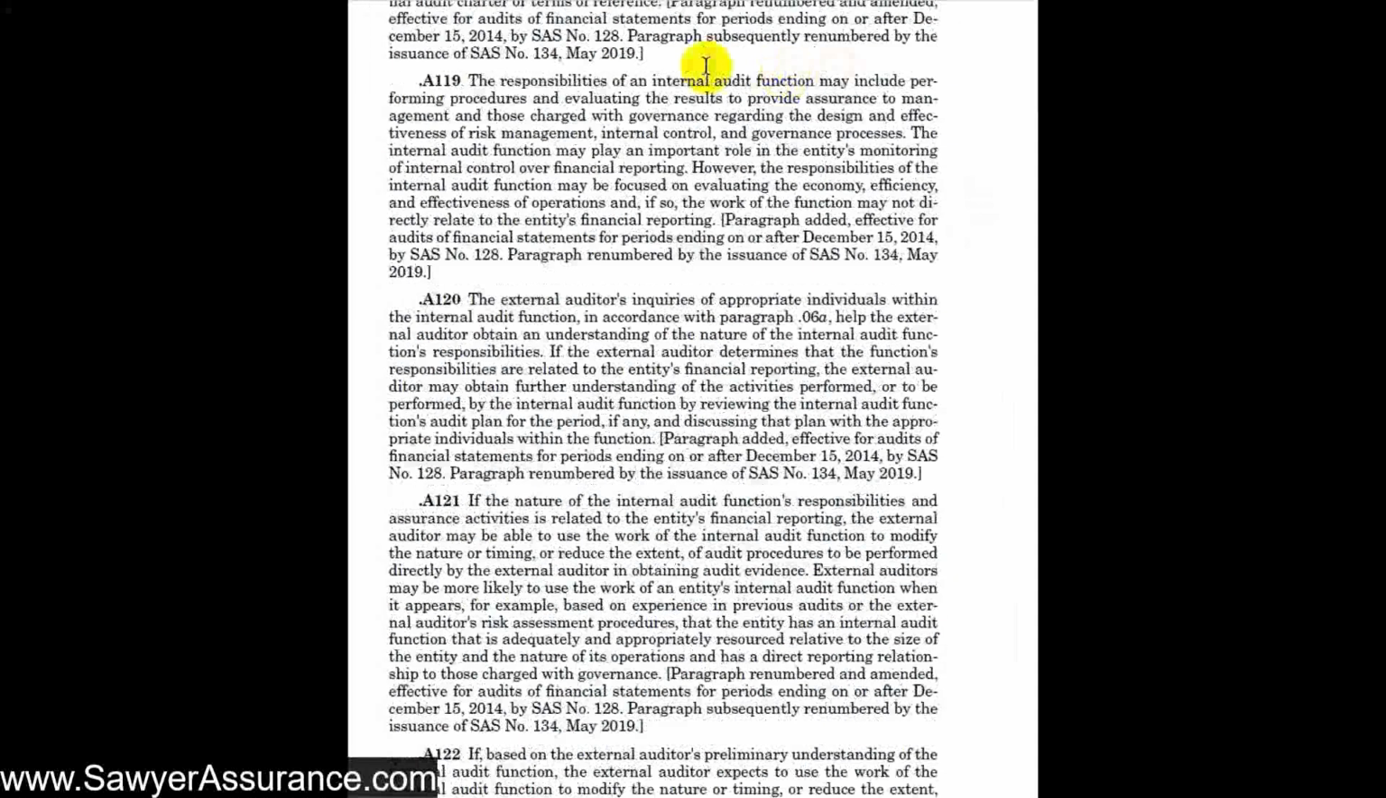Some of the things that internal audit might do are performing procedures and evaluating the results, so that they can provide assurance to management and those charged with governance regarding the design and effectiveness of risk management, internal control, and governance processes. So they're auditors, but within the organization, to help management understand and be assured that the processes and controls are operating effectively within the organization.